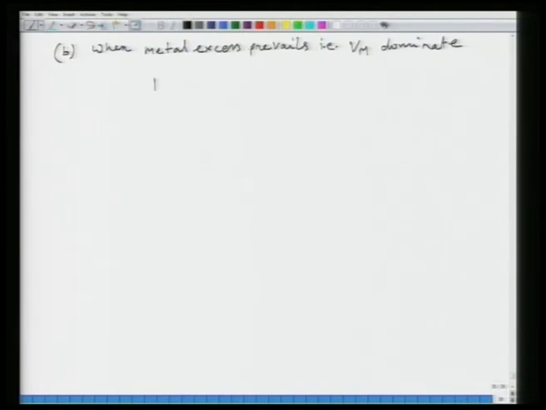In such a case, the reaction can be written for Mm. So, we will not spend too much time in writing reactions now, because we have already understood how to write a reaction. So, here your metal, now here, sorry, I am a little wrong here. Here Mi dominates. Metal excess would be Mi, not Vm.